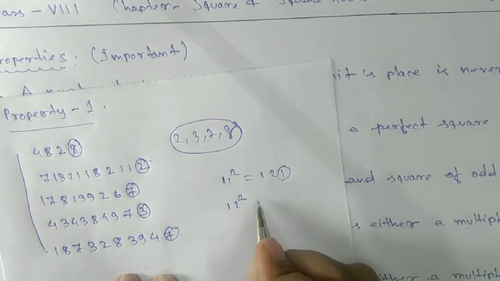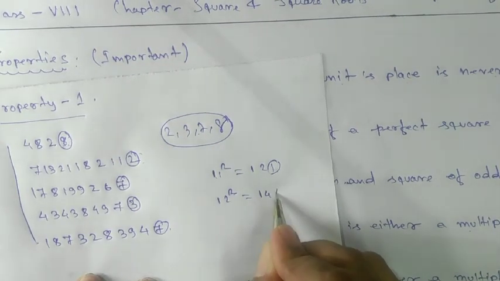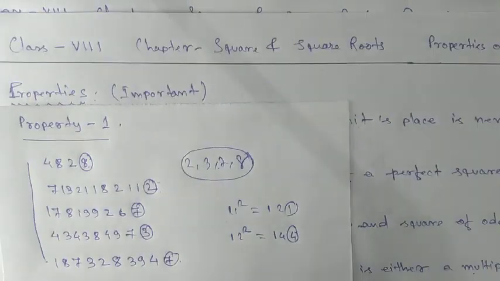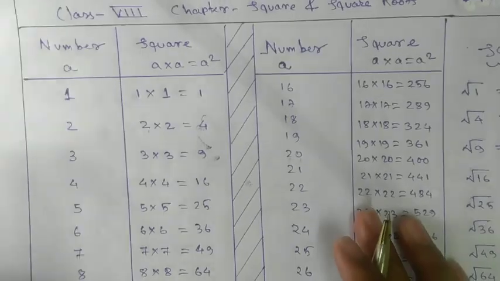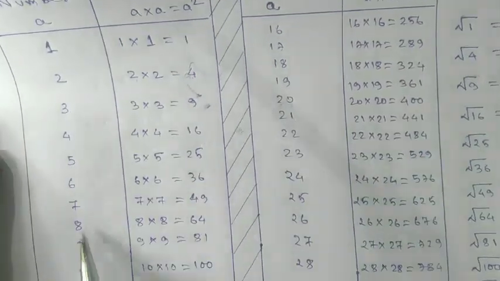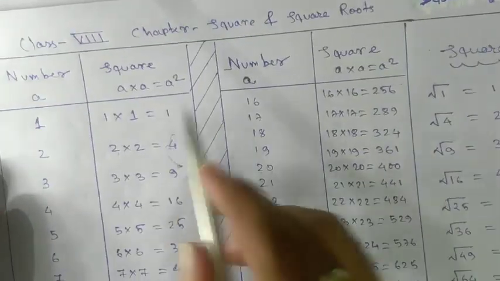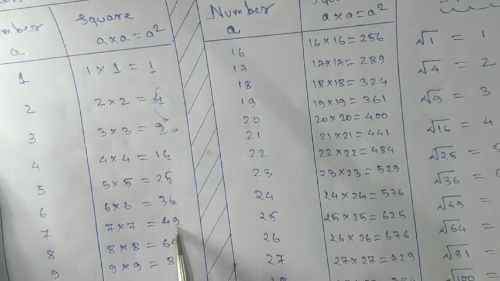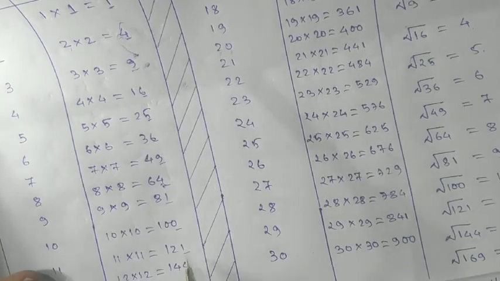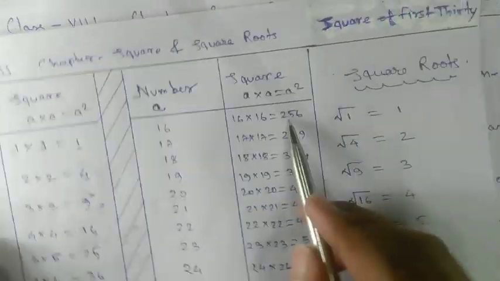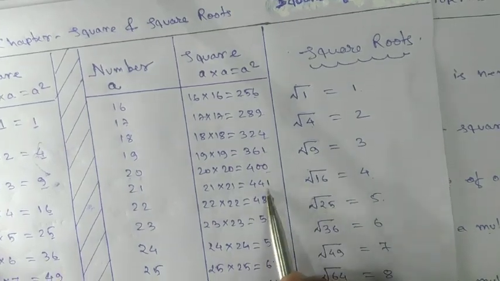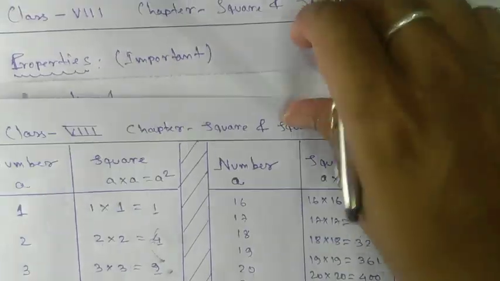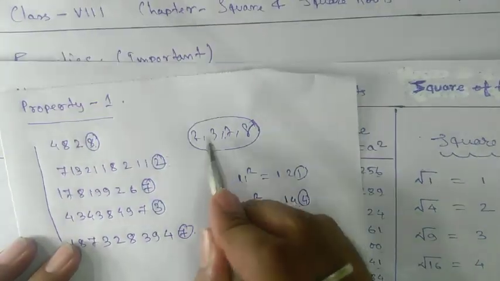If we take 12 square, what do we get? 144. Look, there is no 2, 3, 7 or 8 in this one. If we take 30 square, and 8 square is 64. So if you see the unit digits: 1, 4, 9, 6, 5, 6, 9, 4, 1, 0, 1, 4, 9, 6, 5. Have you seen, out of all these, you cannot see these four digits: 2, 3, 7, 8.